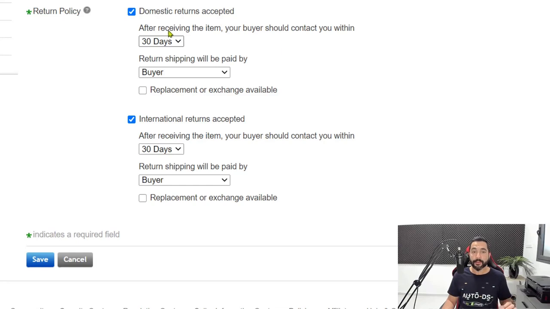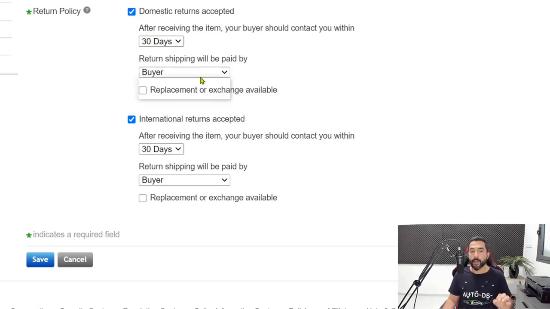After receiving the item, your buyer should contact you within 30 days. So we have three options here: 14, 30, or 60 days. We're going to give our customers exactly what AliExpress is giving us. So in this case, AliExpress is giving us a 30-day buyer protection, and that is exactly what we are going to give our buyers. So we'll keep it at 30 days.